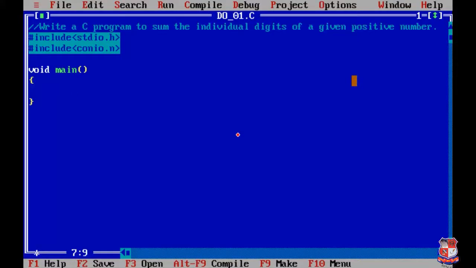Okay, so we'll start our program. I already mentioned the header files over here. I already mentioned the main function over here. Now we'll start with declaring the variables.